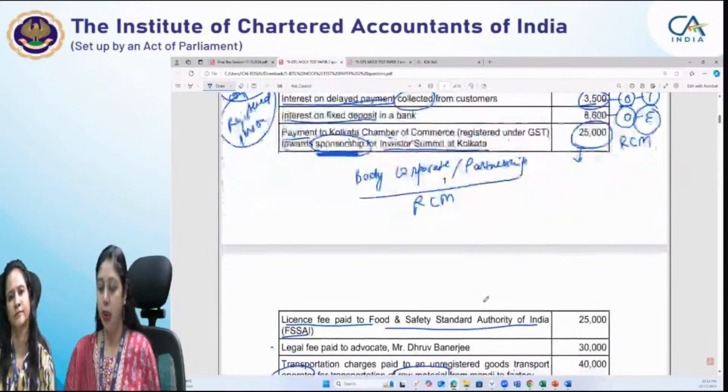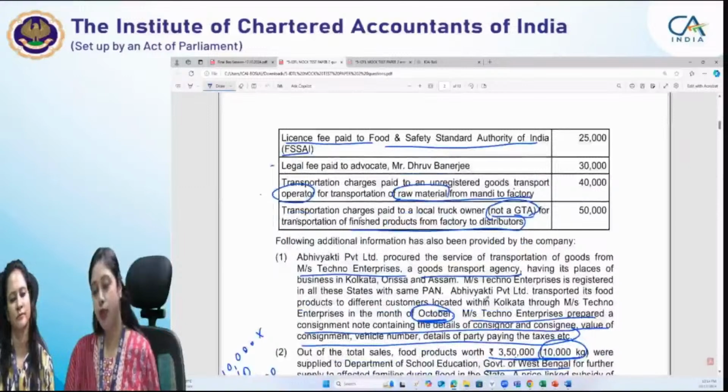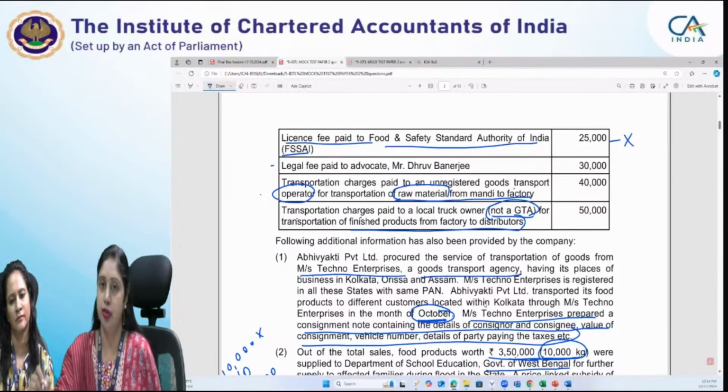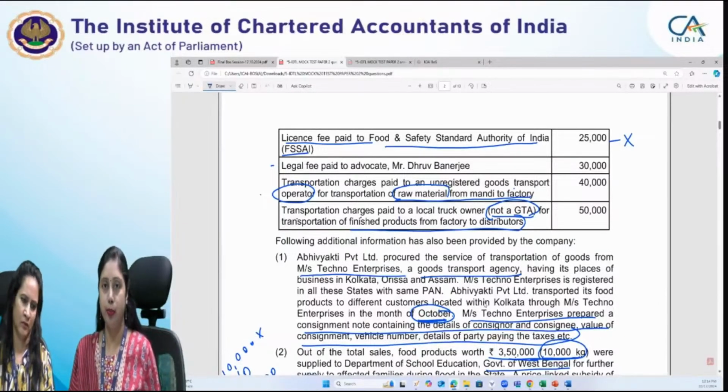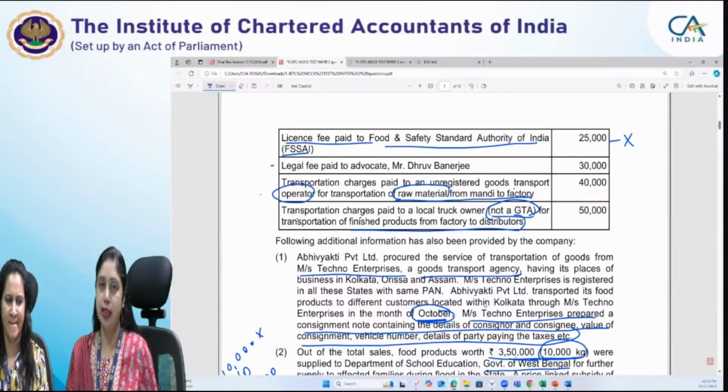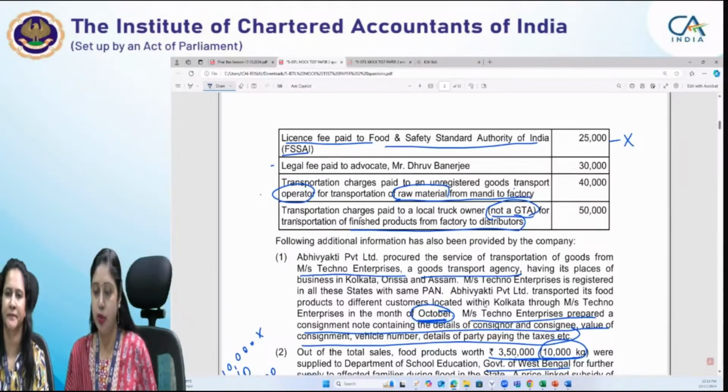Okay. Now we come to the next one. License fee paid to FSSAI is now not exempt. It is taxable. It is an inward supply, but it is not taxable under reverse charge mechanism. We do not have any specific entry which says that license fee or license granted by FSSAI is taxable under reverse charge. No such entry is there.